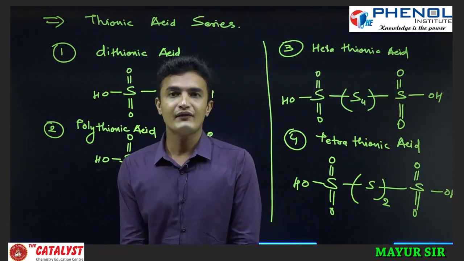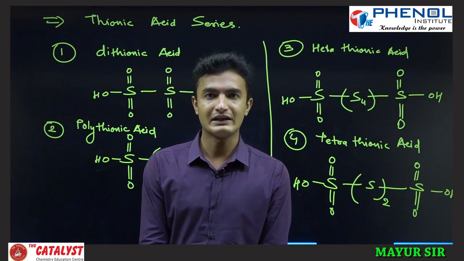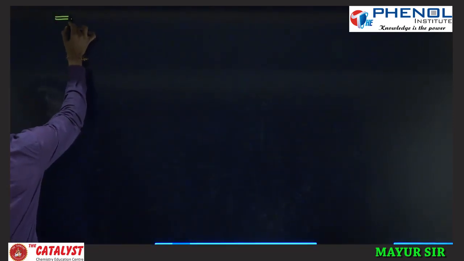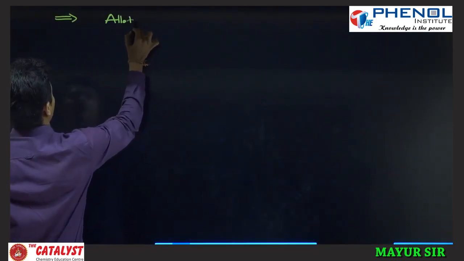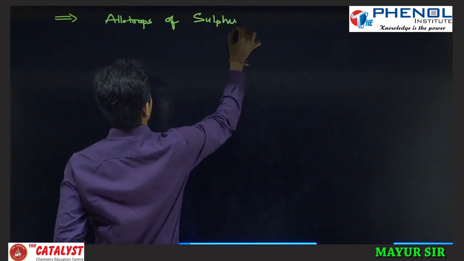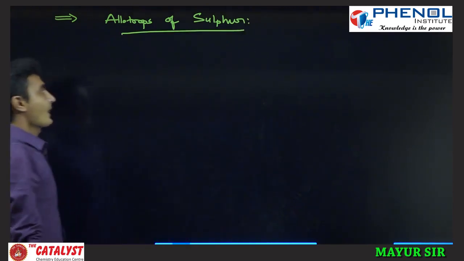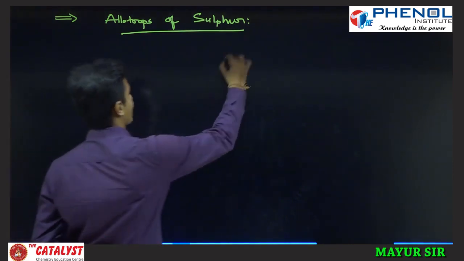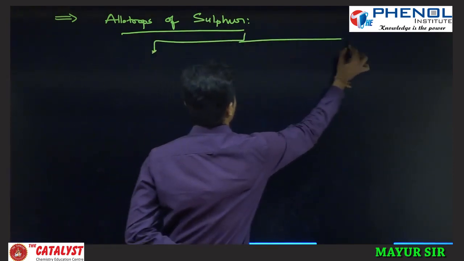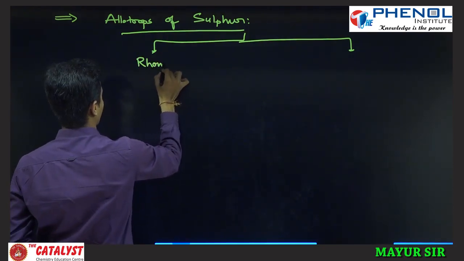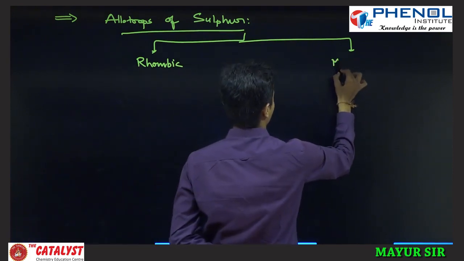There is one difference between rhombic sulfur and monoclinic sulfur that I will tell you. Next we will see allotropes of sulfur. In the allotropes of sulfur, we will study monoclinic and rhombic sulfur, two types of sulfur.